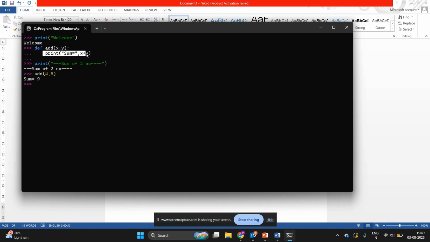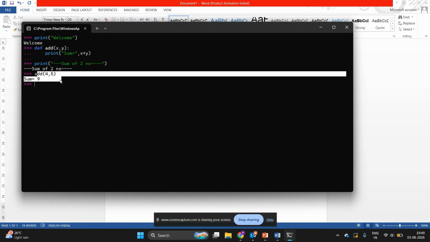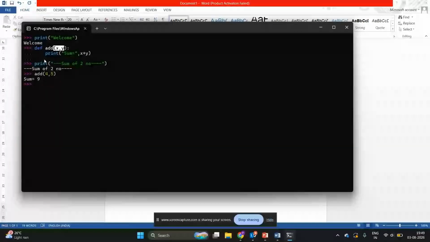So this is a function category where we have written a user defined function with argument and with no return type. With argument means the input is passed from the main Python code and it is received in the function definition. With no return type means the function has displayed the answer in its own body only. Now, if I want the same code but I want to return the result, what can we do? In the same code, I just want to display the result